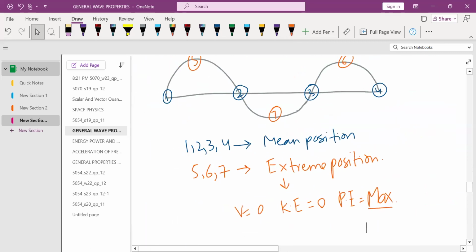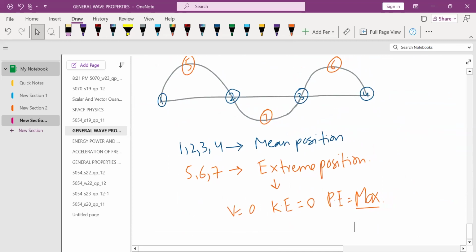So you need to remember, this question may come in MCQ and they would be giving you points on the wave and asking you that, for example, this is point 5. So at point 5, they will be giving you four options, either asking you that it has maximum potential energy or it has maximum kinetic energy or maximum velocity or any one option, and you have to choose the correct one, which would be maximum potential energy.